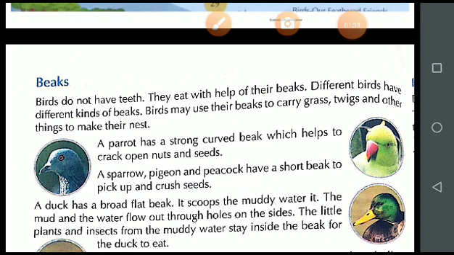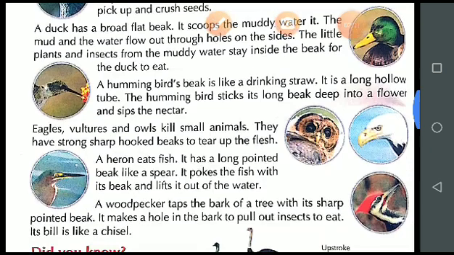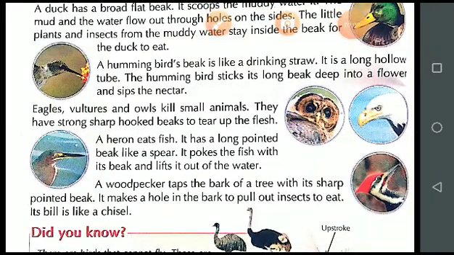These are the birds: pigeon, parrot, hummingbird, duck, eagle, owl, heron, woodpecker.